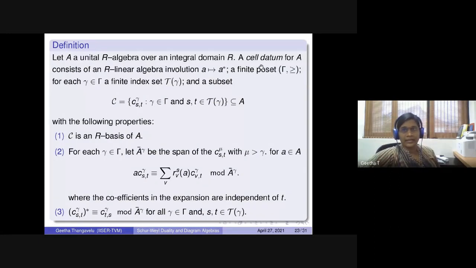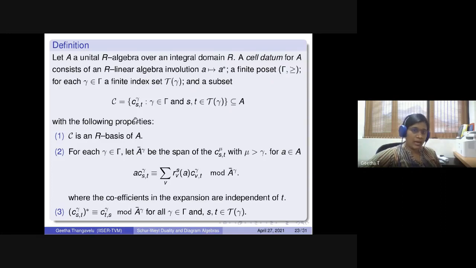The cell datum is actually this: you have a partially ordered set, which is supposed to be the index set for the irreducibles, and for each element of the poset you take a set. For example, for the symmetric group, the poset is the set of all partitions, and when you fix a partition, you have an index set for the basis of that module. You can simply say this is the set of standard tableaux.